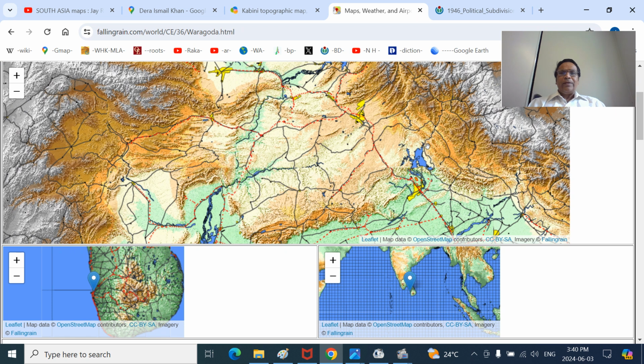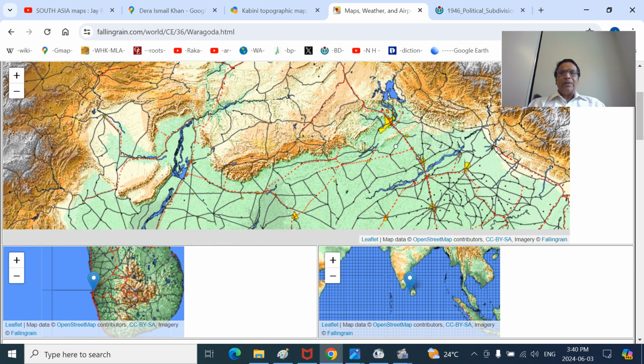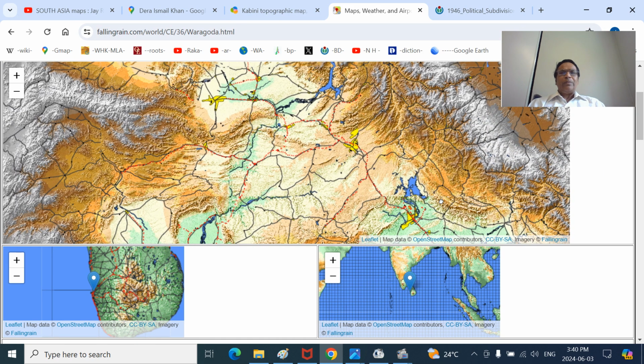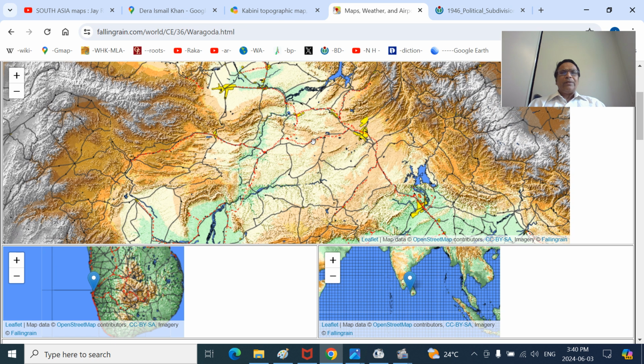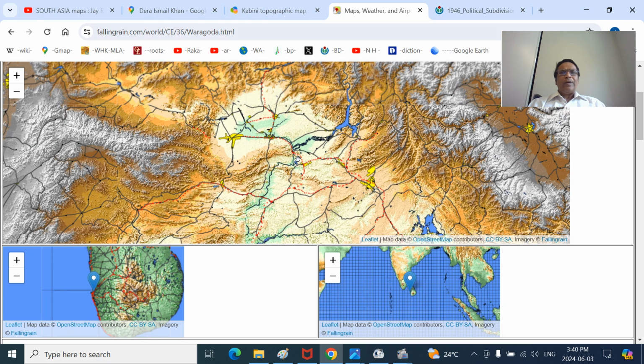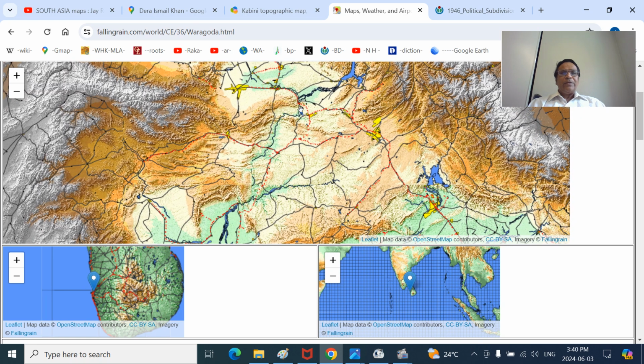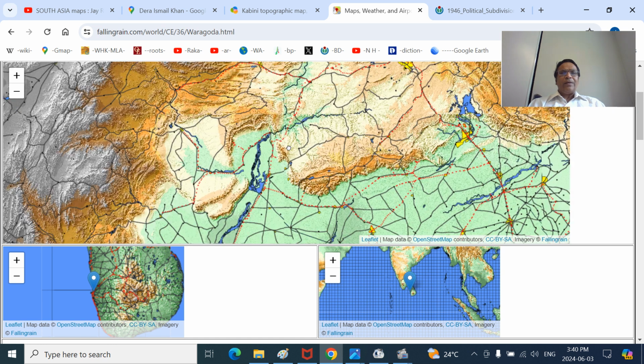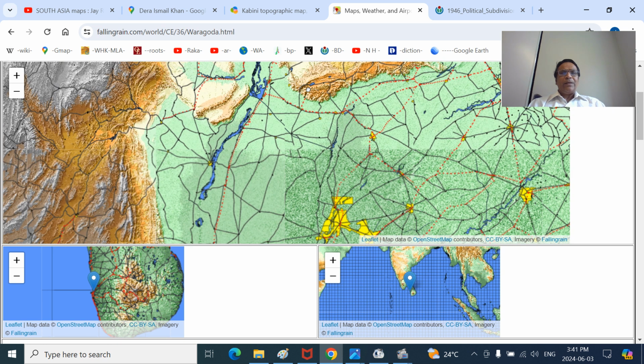This is the Mangla Dam. So you have to remember the important landmarks. This is Rawalpindi. This is Jhelum. Jhelum, Rawalpindi. This is the Tarbela Dam. So this is the Kalachitta Mountains here. Kalachitta. So this is the Kabul River and this is the Attock town. This is the Gaj. This is Kalabagh in the Mianwali district here. Kalabagh, Mianwali Basin here.